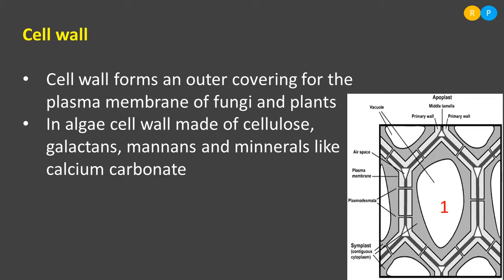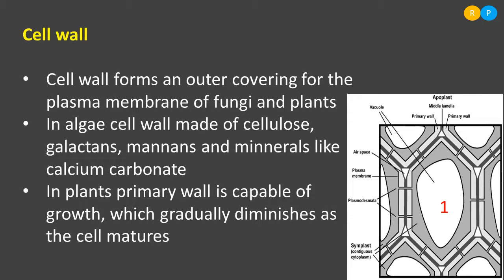So the initially formed cell wall in the plant cell is named as primary wall. Clear, right? Primary wall is flexible, not as flexible as a plasma membrane, but compared to the matured cell in the plants, the initially formed wall in the young plant cell is very flexible.